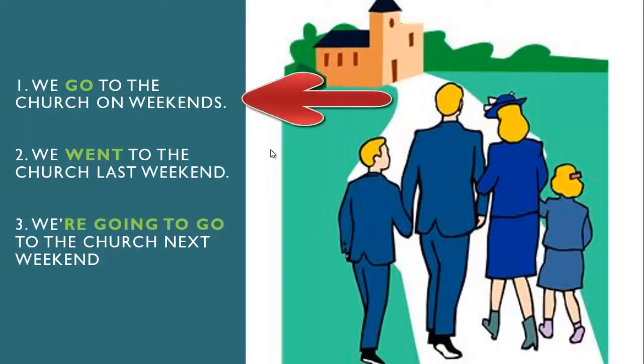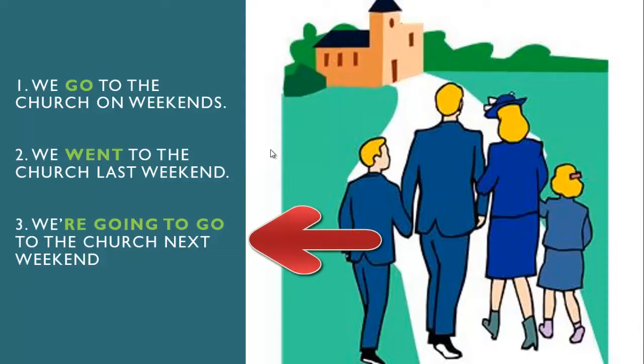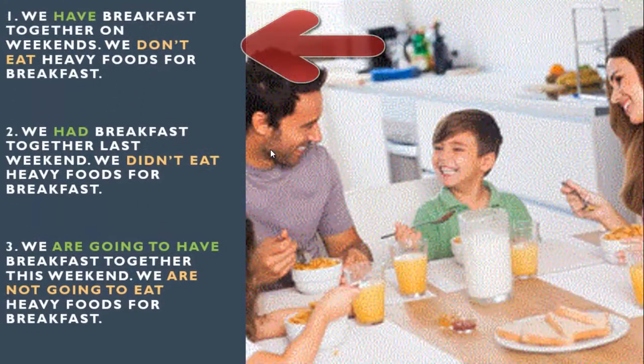We go to the church on weekends. We went to the church last weekend. We're going to go to the church next weekend. So that's me and my family, you know? Okay. Well, that's about first person, singular and plural. Here we have another example.